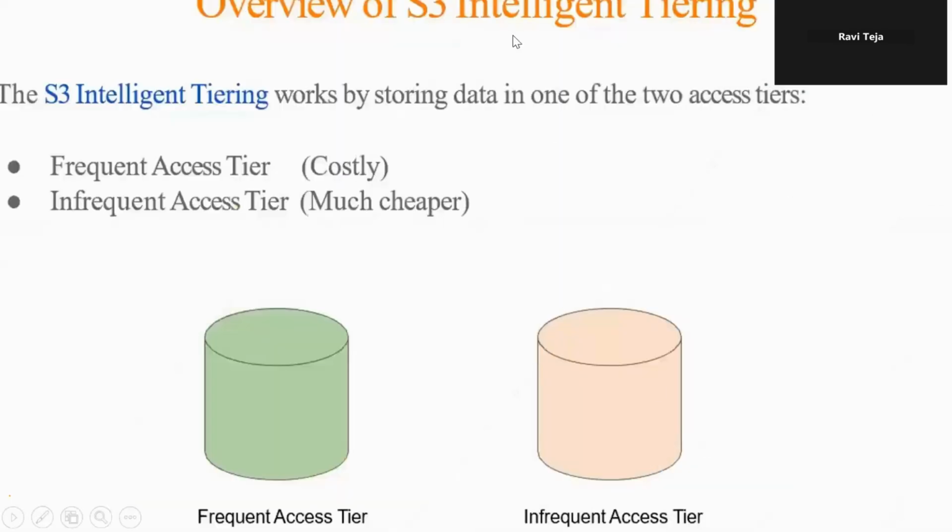Now, overview of S3 intelligent tiering. S3 intelligent tiering works by storing data in one of two access types. Frequent access type, which is very costly, and infrequent access type, which is much cheaper.